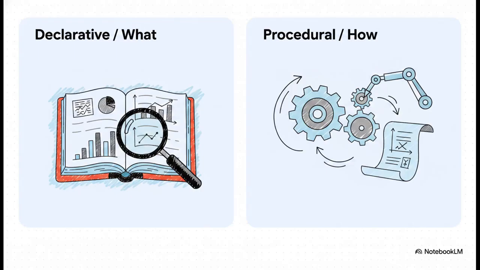Now, what's really interesting about this slide is that it brings us to the absolute bleeding edge of agent evolution. Everything we've discussed so far revolves around declarative memory, knowing the what, like facts, figures, and your history. But the frontier? That is procedural memory, knowing the how. This is where agents dynamically update their own operational playbooks, skills, and reasoning paths based on past successes, completely on the fly, without needing any slow, offline fine-tuning. They literally learn how to do their jobs better.